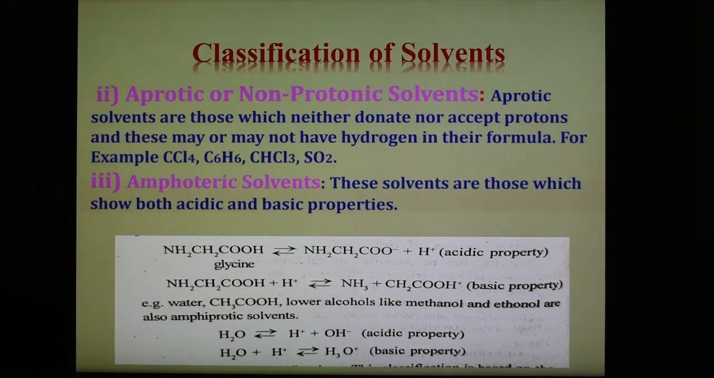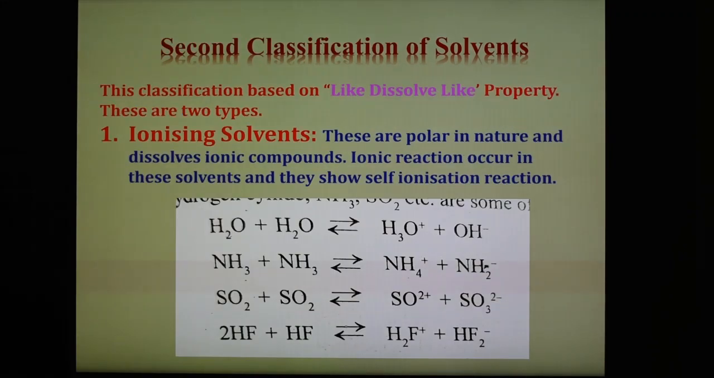In a similar way, water also shows both acidic and basic properties. Water gives the H plus ion and can also accept H plus ion. So donor is acidic and proton acceptor is basic. These are the two examples of amphoteric solvents, which show both acidic and basic properties. So this is the first classification, based on proton donor and proton acceptor property, and there are three types based on this property. The second classification of solvents is based on like dissolves like.